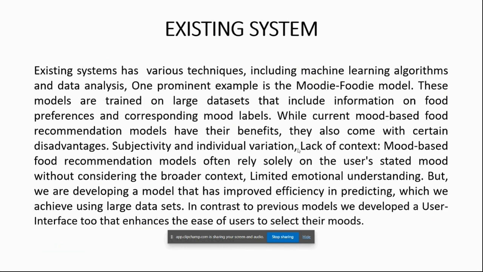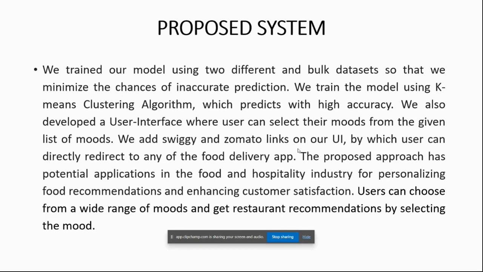So let's have a look at the existing systems. One of the famous existing systems is the Moody Foodie model, which predicts the food based on the user's input mood. But this also comes with drawbacks, which is what we are trying to overcome. So let's have a look into these drawbacks, called lack of context. Mood-based food recommendations often rely solely on the user's stated mood without considering the broader context. For example, a person who is feeling stressed after a long day at work might have different food preferences than a person who is feeling stressed because they are going through a difficult time in their life, and also limited emotional understanding. So let's see how our proposed system overcomes these limitations.